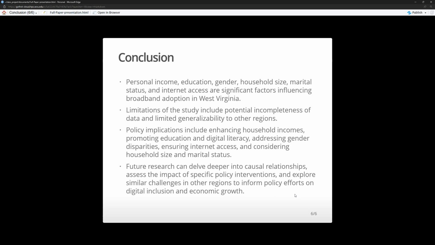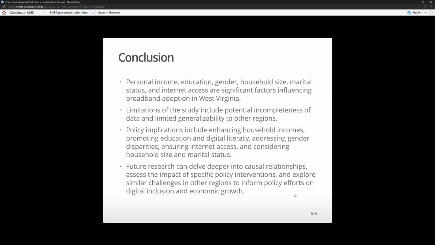We also need to address gender disparities, with males being less likely to adopt high-speed internet. That's not necessarily a bad thing, especially if they're blue-collar workers who don't need internet on the job, but it does need to be looked at in these policy implications.